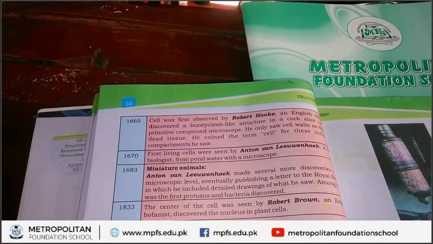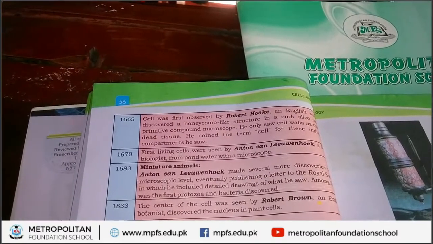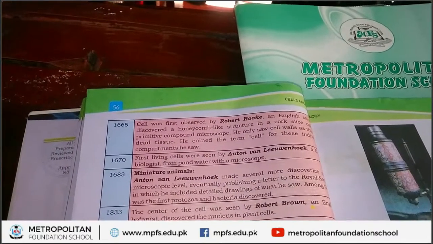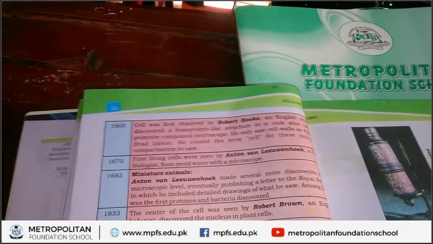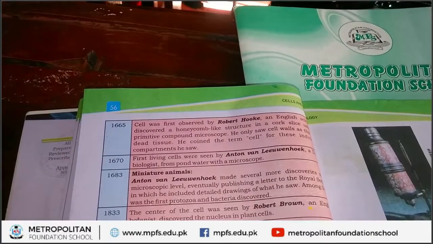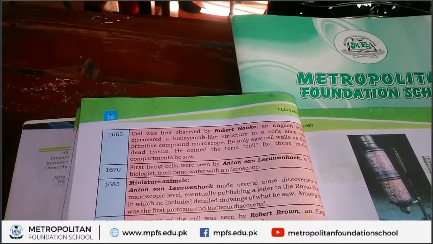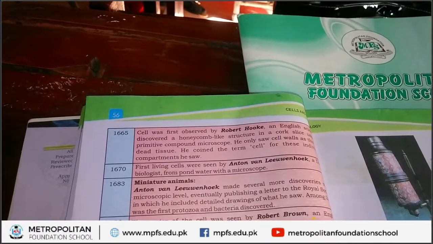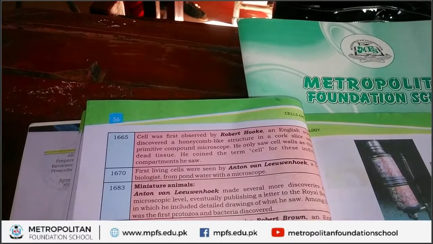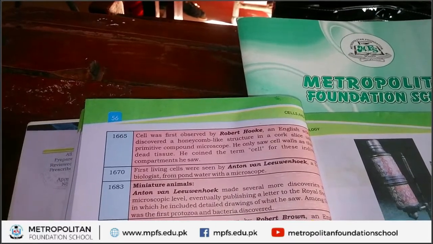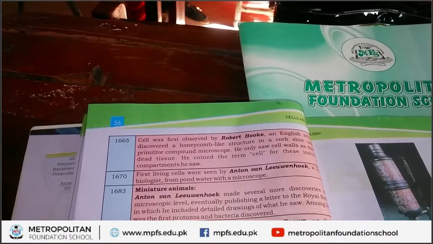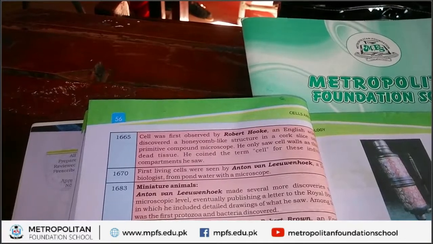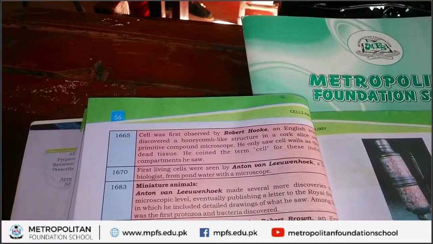This history starts from 1665. In this century, an English scientist named Robert Hooke discovered a honeycomb-like structure in a slice of plant organs under a compound microscope.